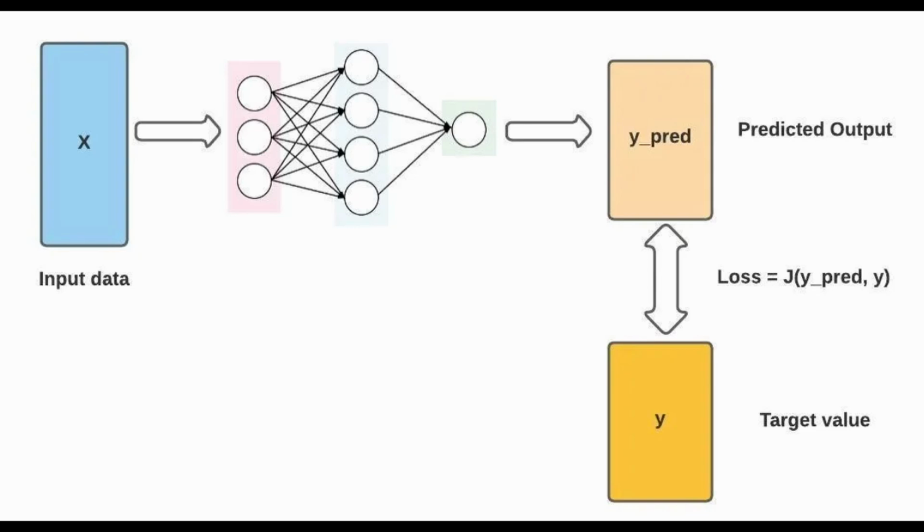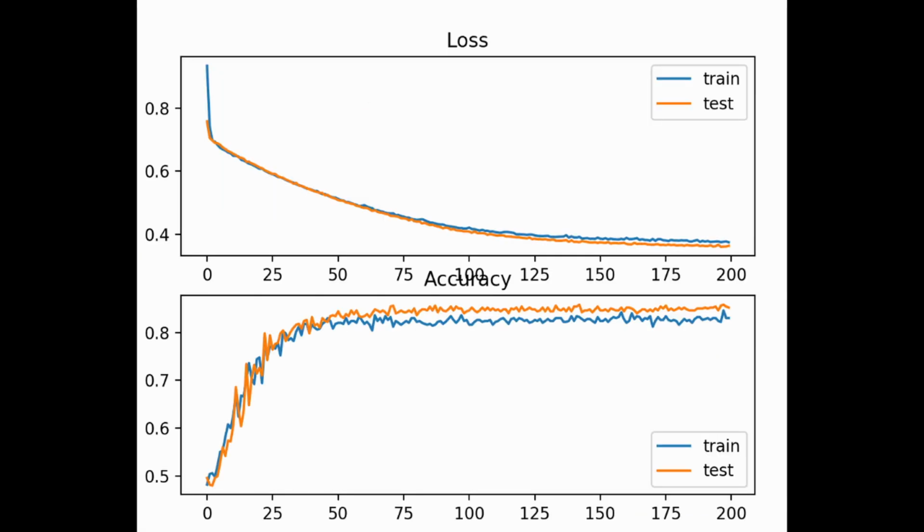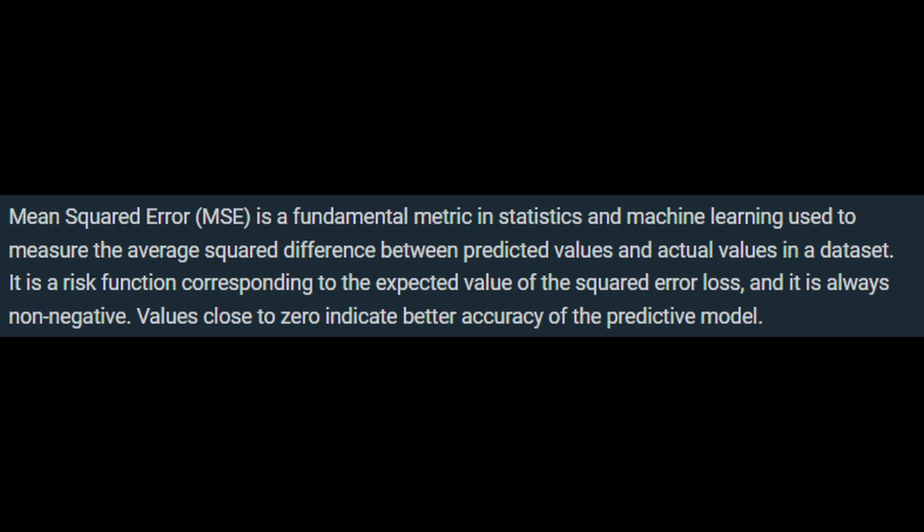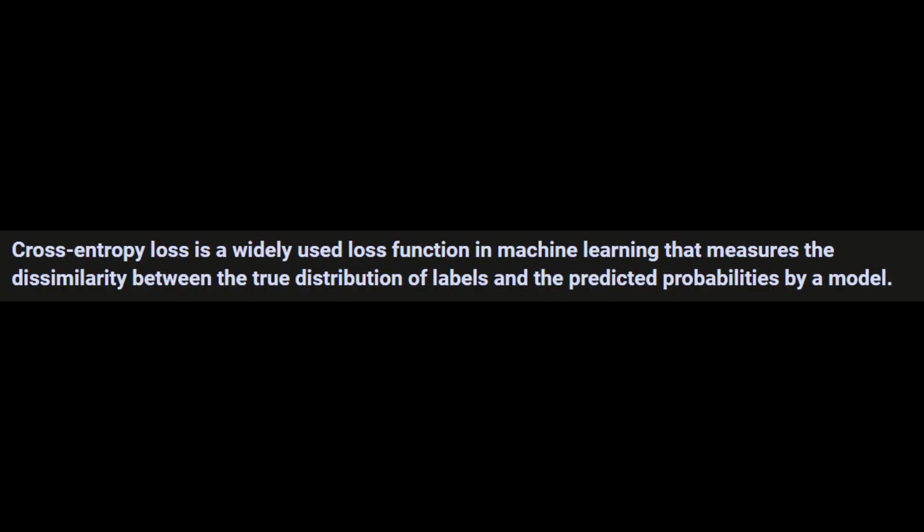The cost function. The network begins initialized with random weights. It will output garbage. To fix this, we quantify the error using a cost function or loss function, such as mean squared error or cross entropy loss. This gives us a scalar value representing exactly how wrong the model is. Our objective is strictly mathematical: minimize this cost function to zero.